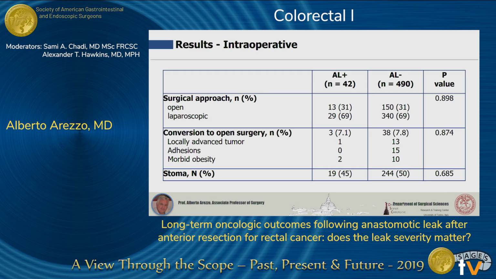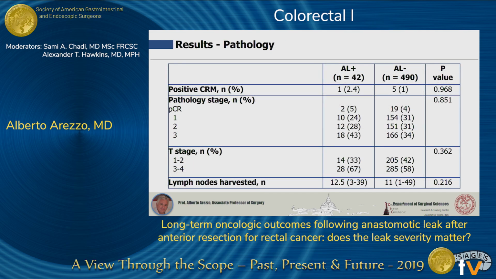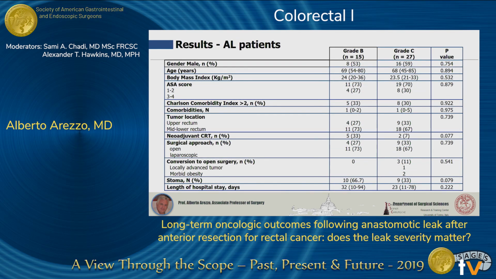Not even the stoma rate changes. It doesn't have an influence, even on pathology. The positive CRM is the same in the two groups. The pathology stage is the same. The T stage and the lymph nodes harvested are exactly the same, or more or less the same. In any case, not significantly different between anastomotic leak and non-anastomotic leak patients.